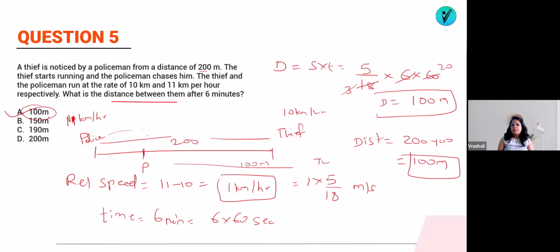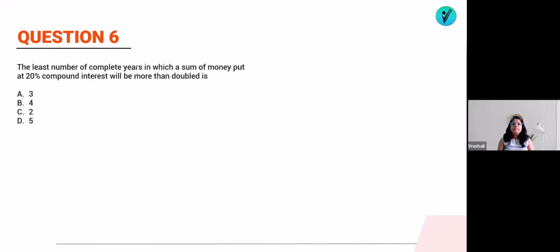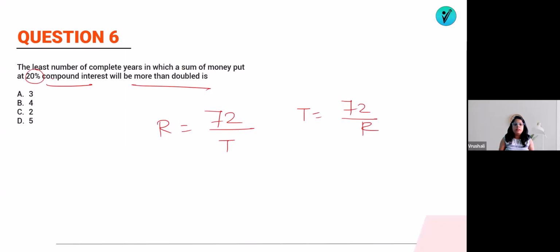Okay, that's it. Now let's jump on to question number 6. The least number of complete years in which a sum of money put at 20% CI will be more than double. So for the compound interest to become more than double, we know the rule of 72. So the time period will be equal to 72 by R. So what is the rate of interest here? 20%. So the time required will be equal to 72 by 20, which will be equal to 3.6 years, right?